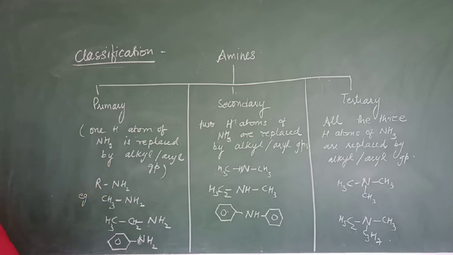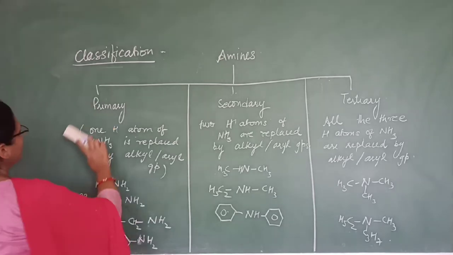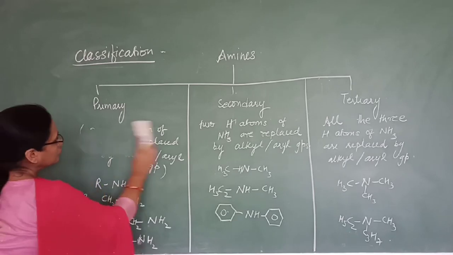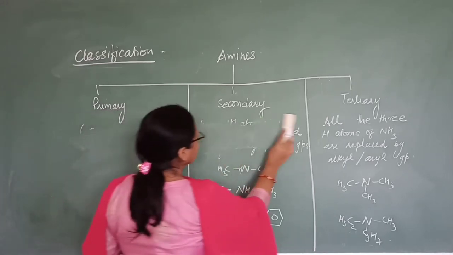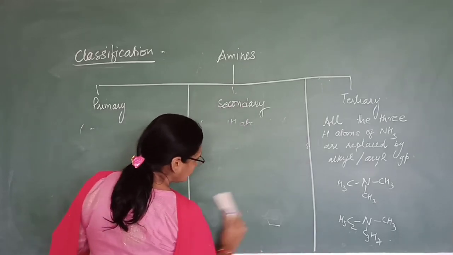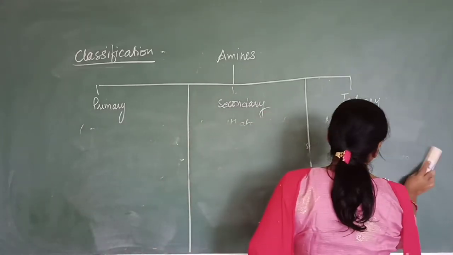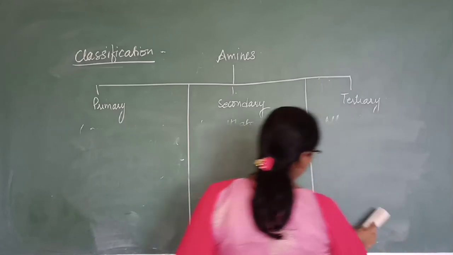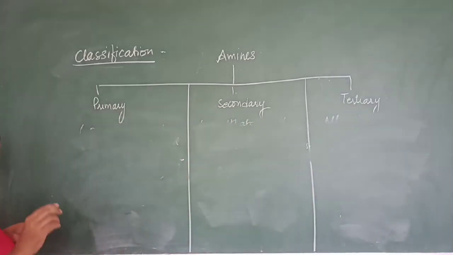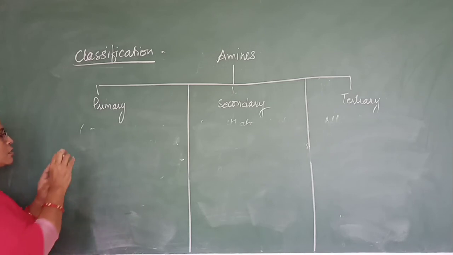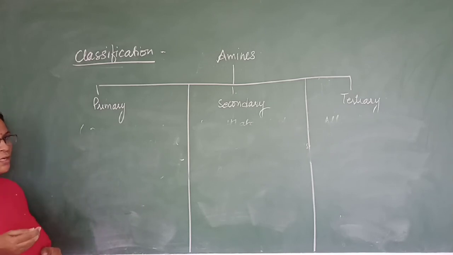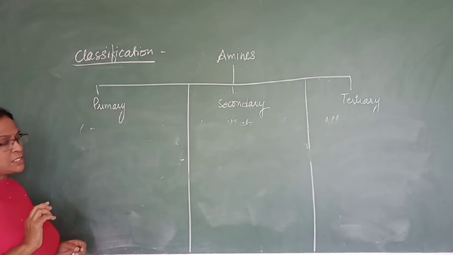Now we will go for the nomenclature of these compounds. Okay, how to name primary amine, secondary amine, or tertiary amine. So first for the primary amines. So in primary amines, there are two types of names. One is common name, second one is IUPAC name.